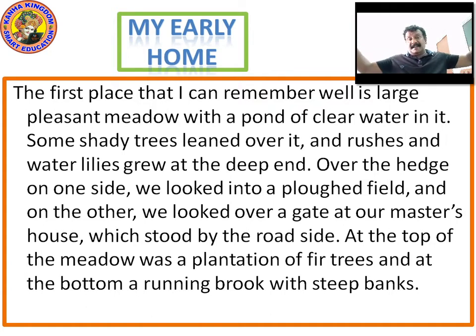It provides shade to the place. If there is a pond and a huge tree has grown beside it, it covers the entire pond also. It protects from the sun, covers it and gives shade. Some shady trees means some of the big, large shady trees leaned over it, and rushes.